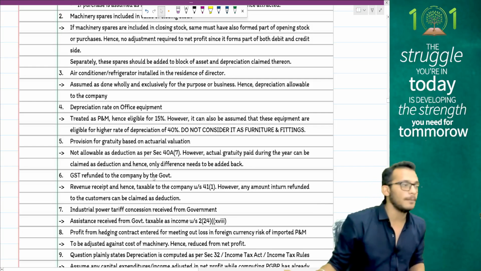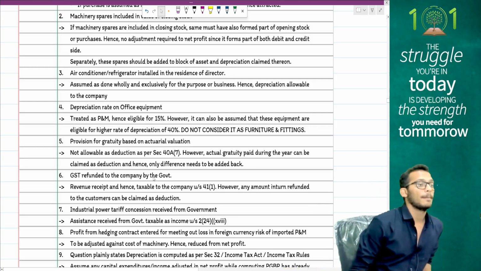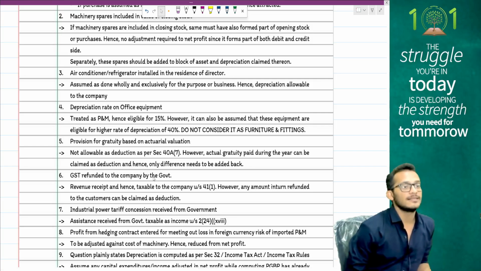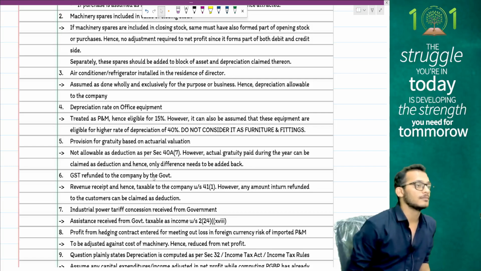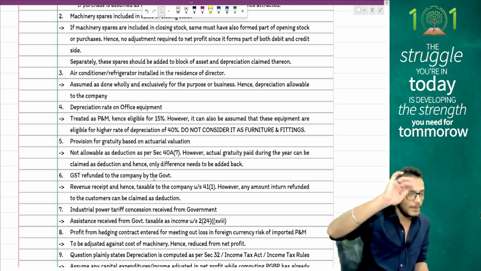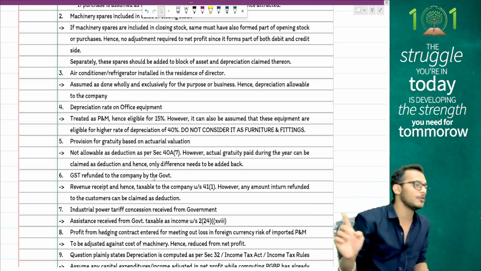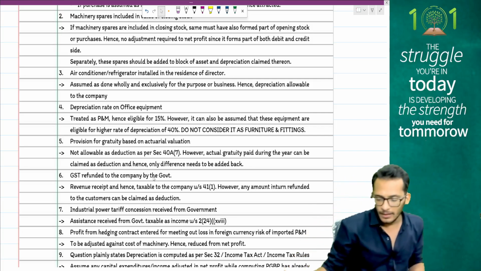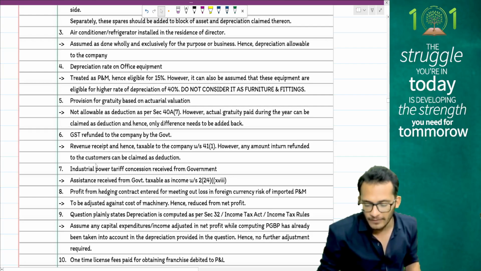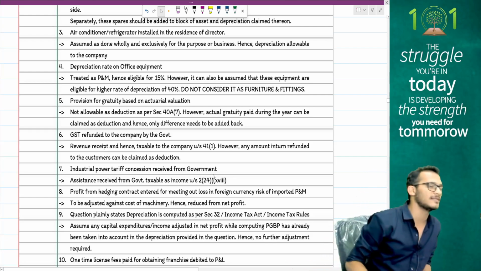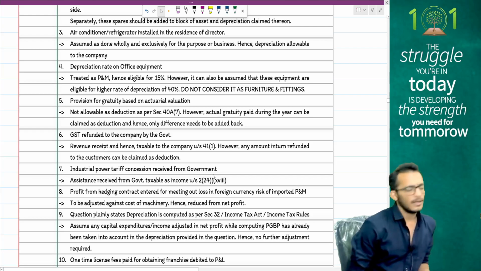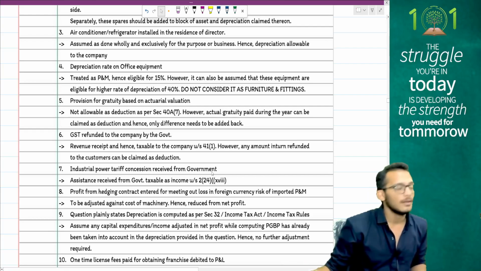GST is refunded to the company by the government. Will be treated as your income unless further transferred to your suppliers. If you give it back as a refund to your suppliers, then it is not taxable as income. But if you keep it to yourself, then it is taxable as income. If you have industrial power tariff concession received from government, this is nothing but government grants, therefore fully taxable.